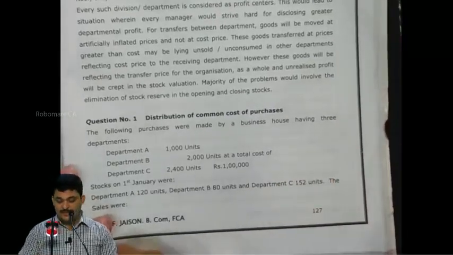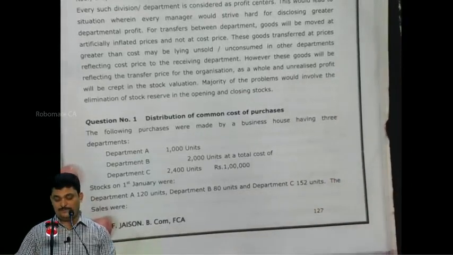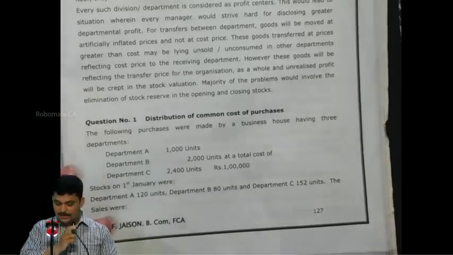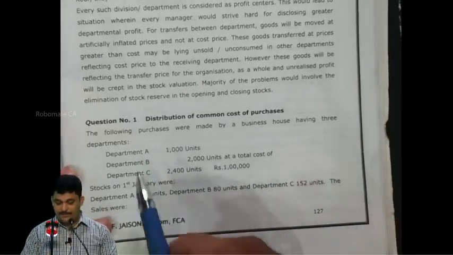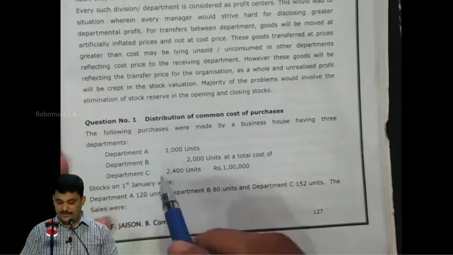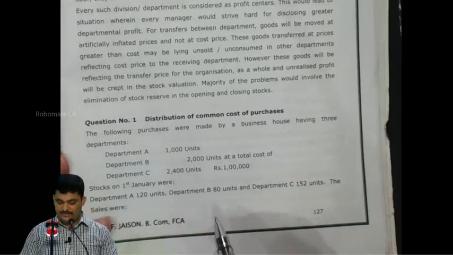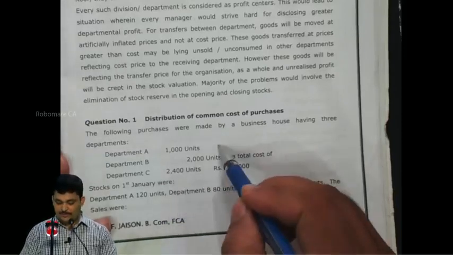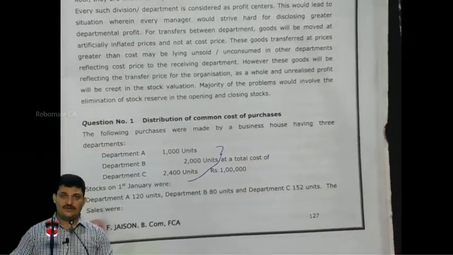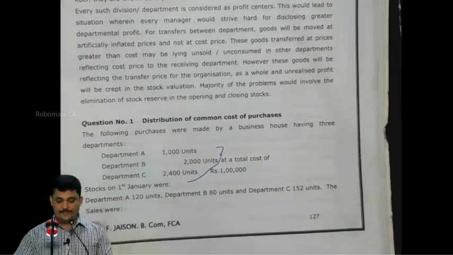Following purchases were made by a business house having 3 departments. Department A 1000 units, Department B 2000 units, Department C 2400 units, all at a total cost of 1 lakh.